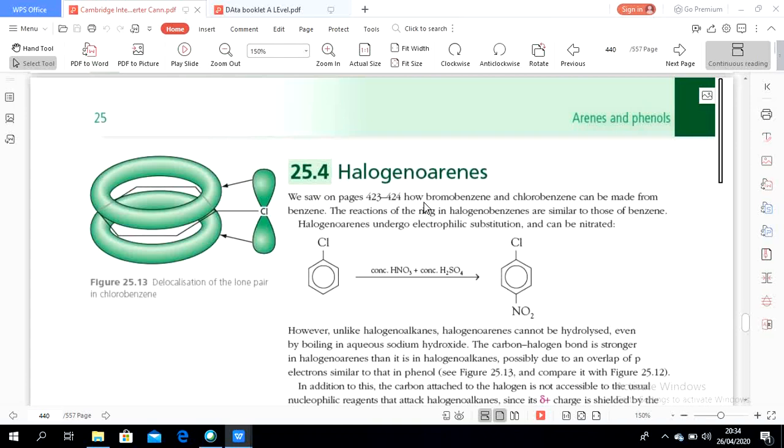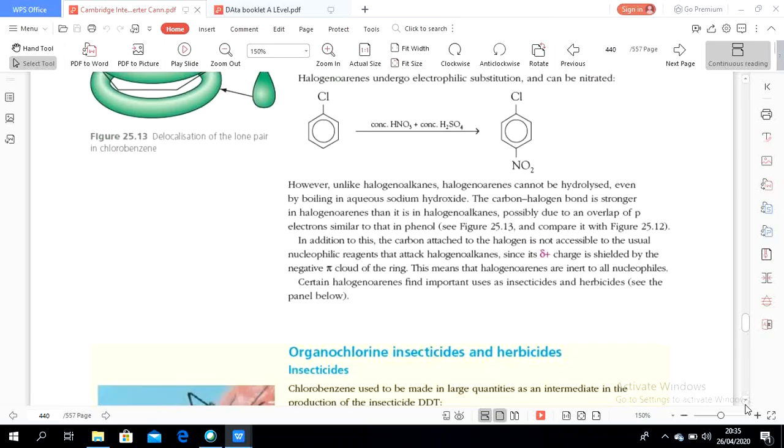The reactions of the ring of halogenobenzenes are similar to those of benzene. Halogenoarenes undergo electrophilic substitution and can be nitrated, meaning a nitrate electrophile can be introduced into the structure of halogenoarenes. Unlike halogenoalkanes, halogenoarenes cannot be hydrolyzed, even by boiling in aqueous sodium hydroxide.